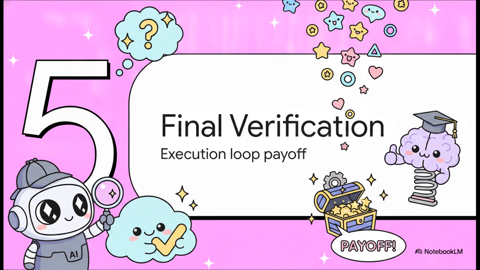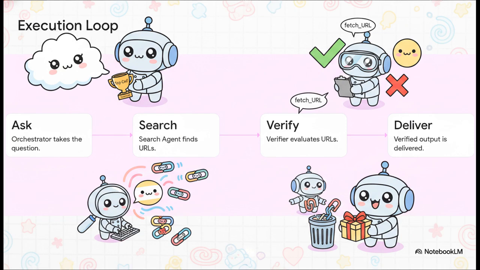Let's wrap up with section 5, execution and final verification, the payoff. Let's look at this dynamic execution loop visually. Step 1, you ask the orchestrator that complex question about Top Chef. Step 2, the orchestrator goes, okay, I need links, and calls the search agent, which hands back a list of URLs.